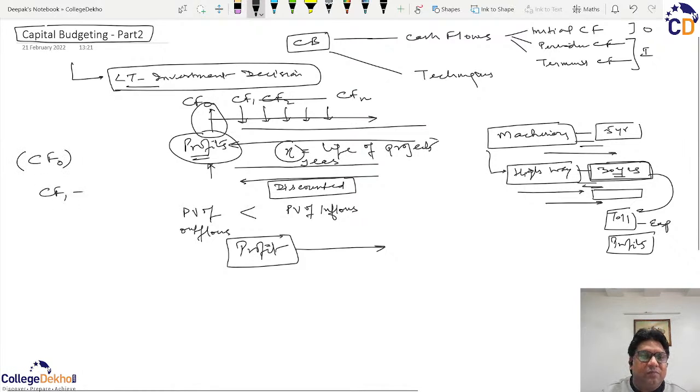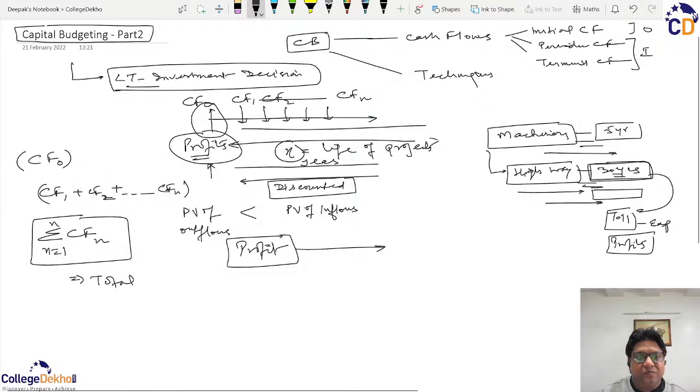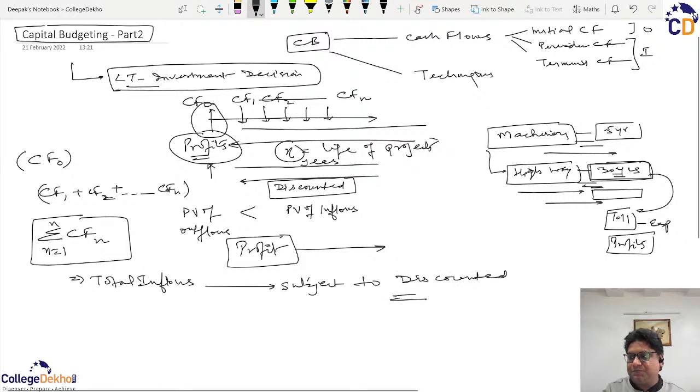And CF1 plus CF2 subject to CFN, that is the summation of all cash flows from the period 1 to n. It denotes total inflows, and they are subject to discounting, that is they have to be discounted to arrive at the figure of profits.